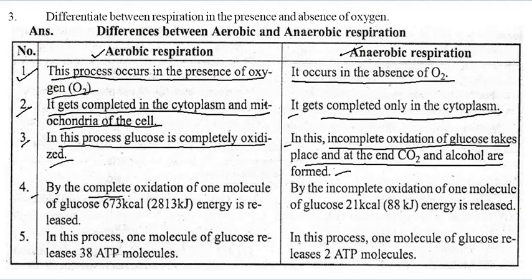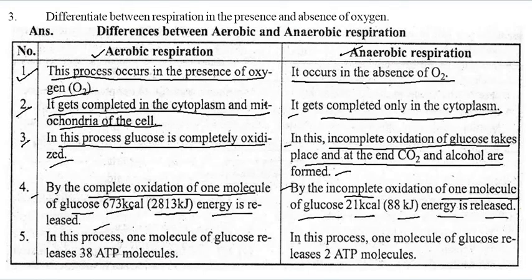By complete oxidation of one molecule of glucose, 673 kilocalories or 2813 kilojoules of energy is released. And by incomplete oxidation, one molecule of glucose gives only 21 kilocalories, or you can say 88 kilojoules of energy, is released.